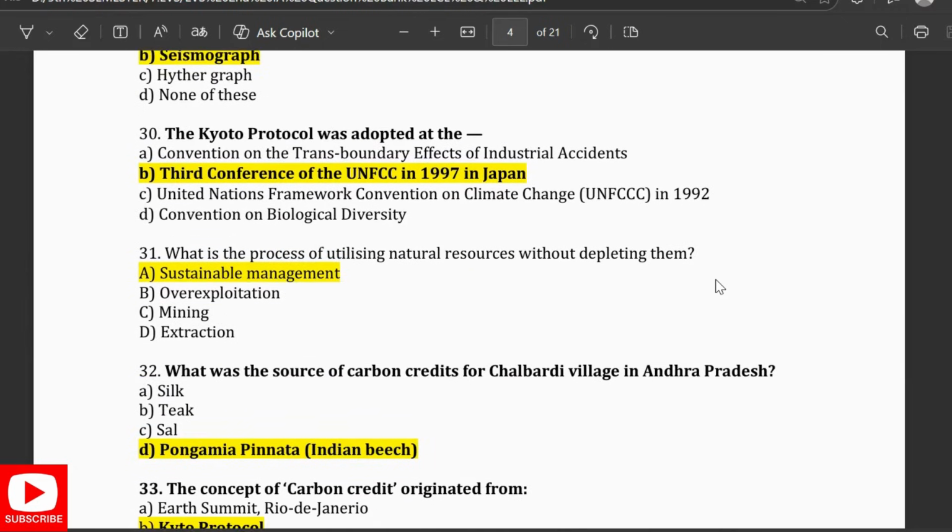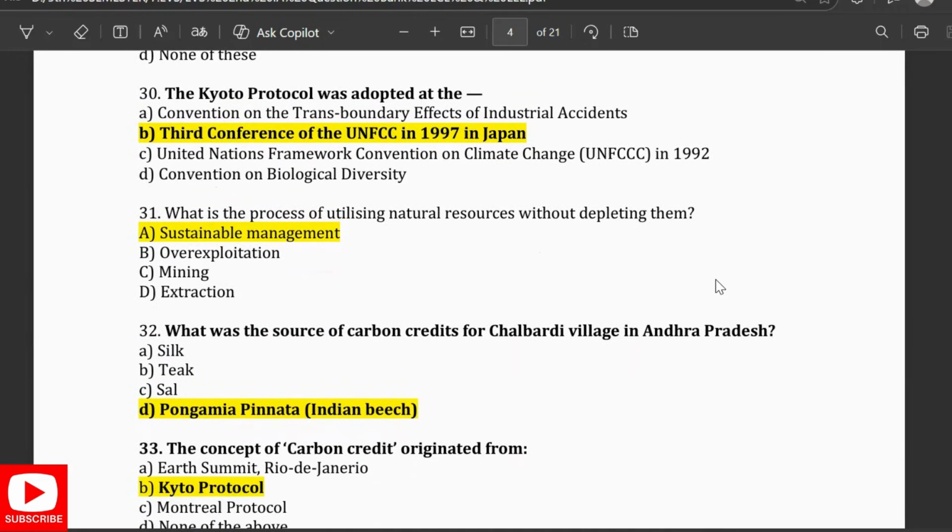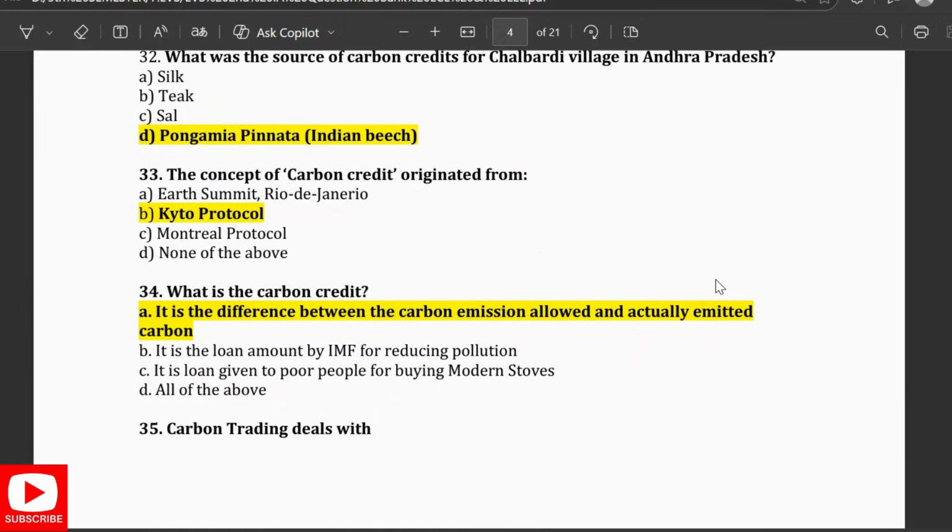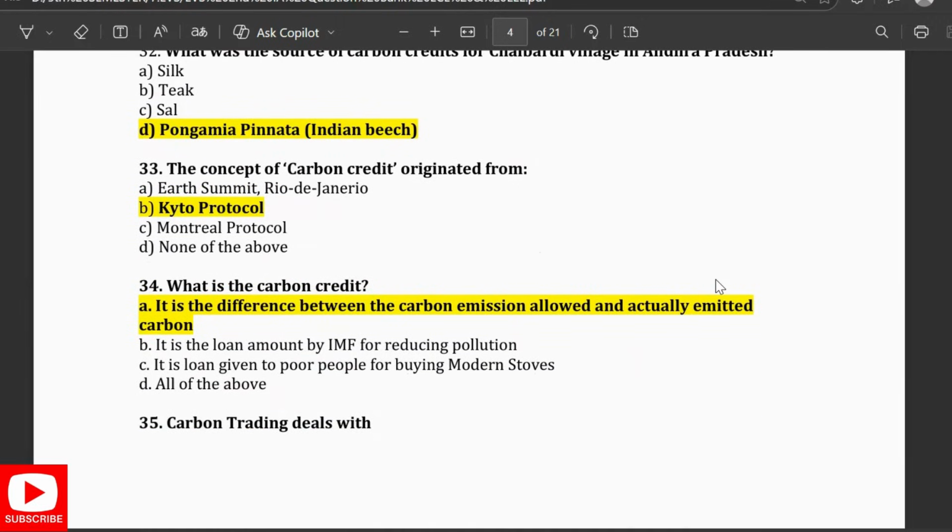The Kyoto Protocol was adopted at the third conference of UNFCCC in 1997 in Japan. The process of utilizing natural resources without depleting them is sustainable management. What was the source of carbon credits for Chalbati village in Andhra Pradesh? It is Indian Beach. The concept of carbon credit originated from the Kyoto Protocol.